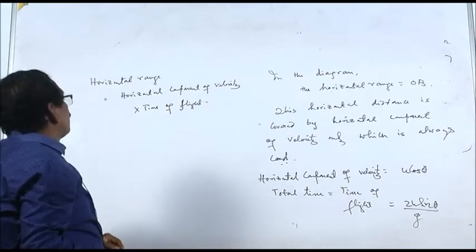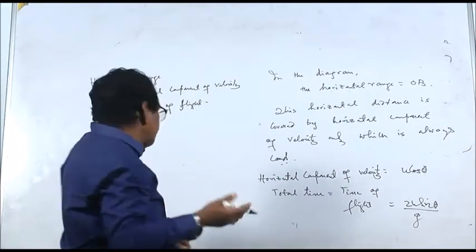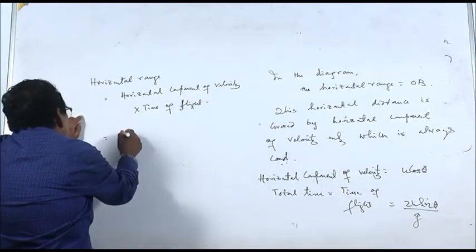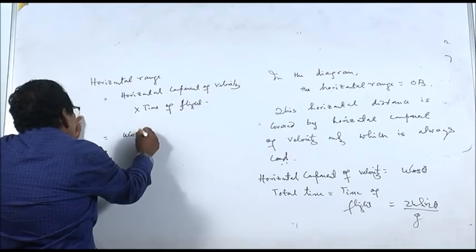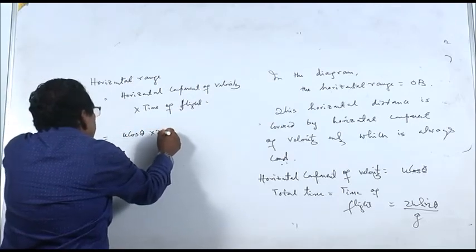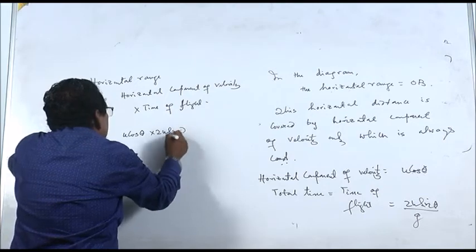The horizontal component of velocity is u cos theta, and time of flight is 2u sin theta by g.